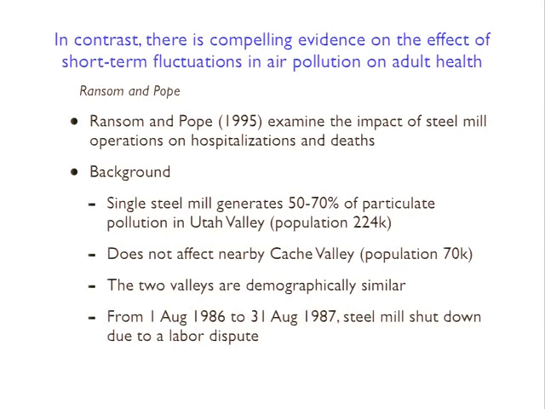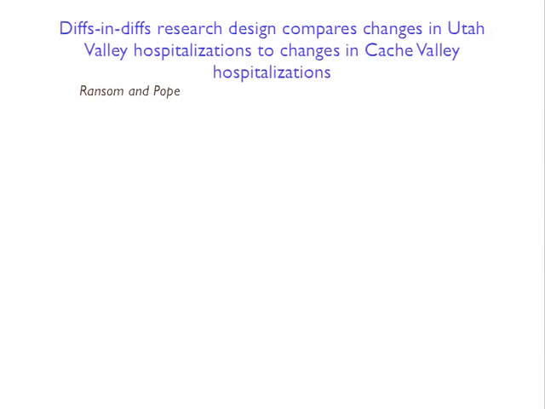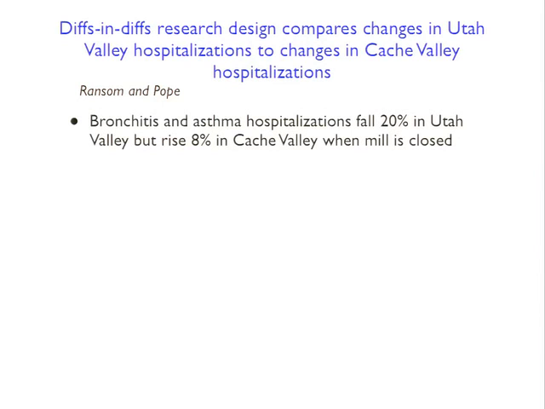There's a strike, they can't run the mill anymore, and suddenly this big pollution source disappears from the treated valley. So they compare changes in hospitalizations in the steel mill valley to changes in hospitalizations in the nearby valley that doesn't have a steel mill. And they find that bronchitis and asthma hospitalizations fall by about 20% in the steel mill valley, but rise by 8% in the nearby valley that is not affected.